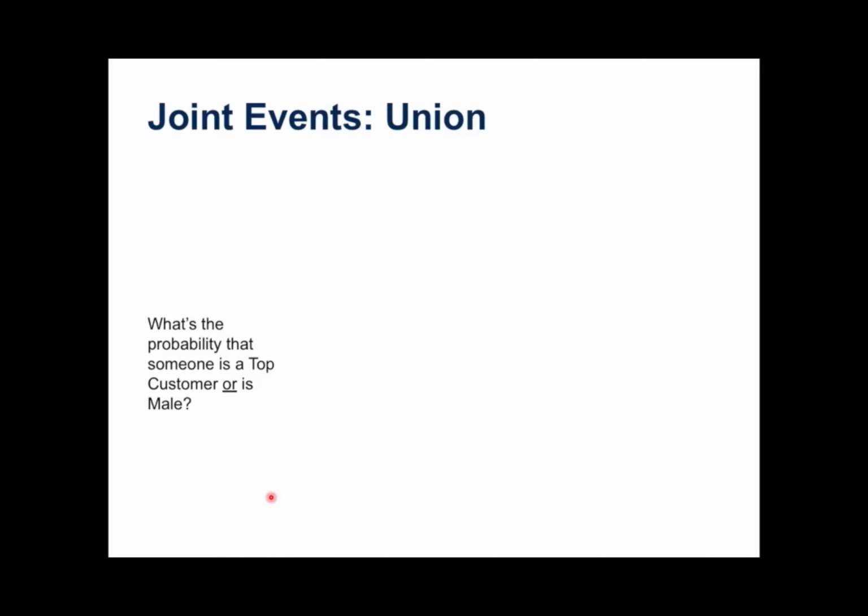So joint events, this is all about the union of two things happening. A tip that we're looking at a union is a business question like this. What's the probability that someone is a top customer, a best customer, something like that, or male? So the language here is really describing the union of two events.